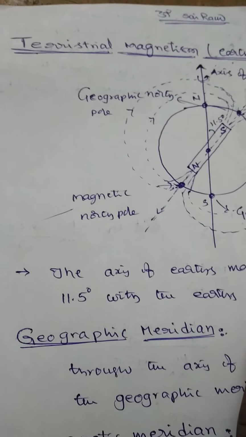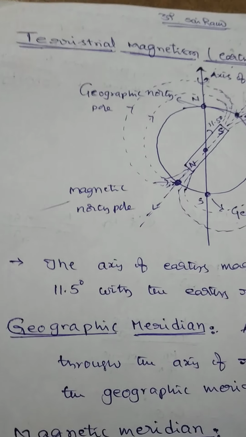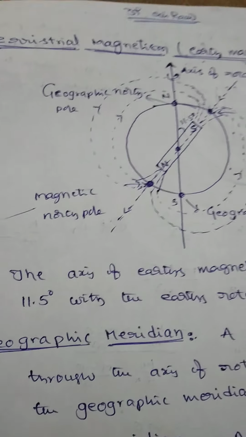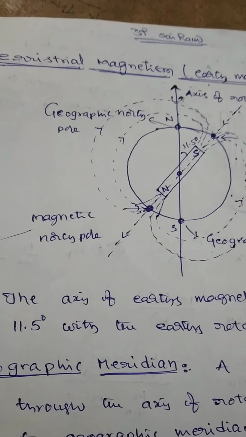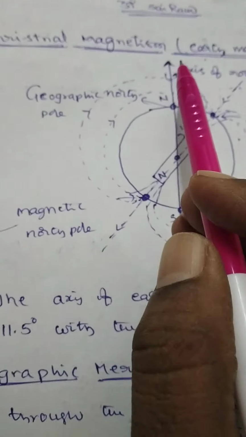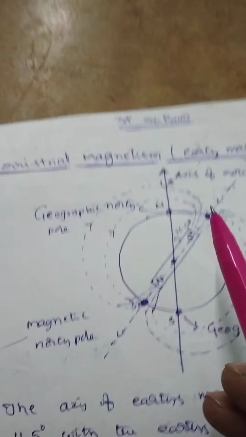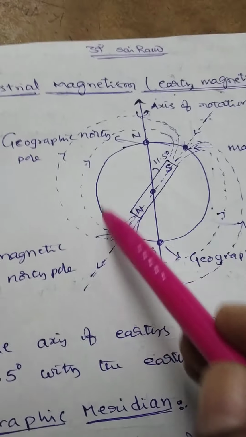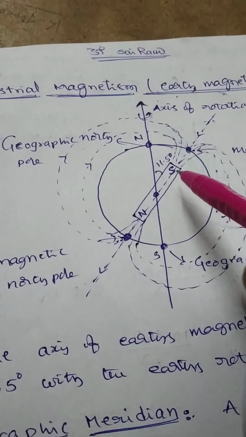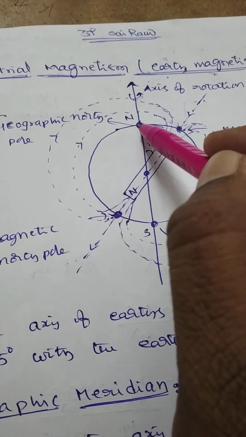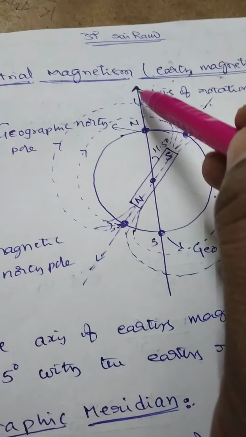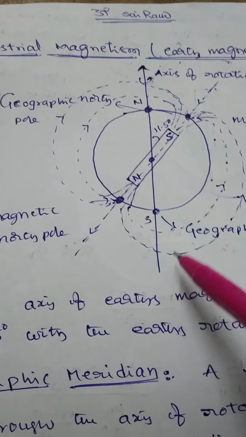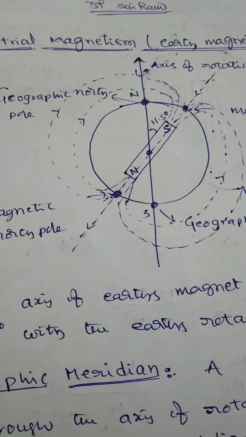So, in this class, let us explain Earth's magnetism, which is also called terrestrial magnetism. Earth is taken as a perfect sphere. It is rotating about an axis, such that this vertical line is taken as the axis of rotation.